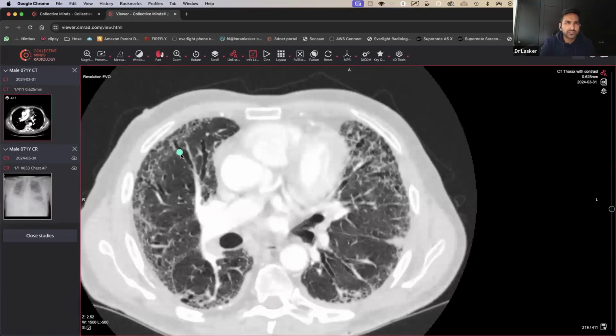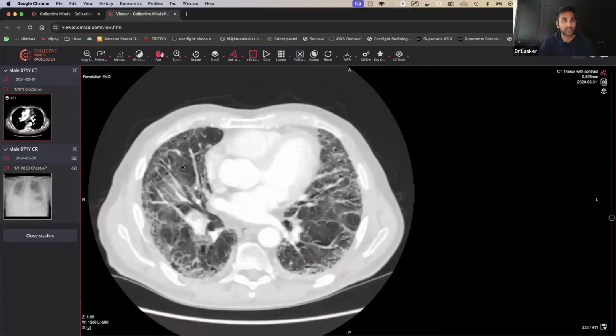But this one looks like it's a bit irregular, right? So I could pretty much draw it like this if you're going to be a bit exaggerated about it, and that's because it's traction. What's happening is that the airways are being pulled apart. They're getting wider because there's been loss of lung volume from everywhere else. So things are pulled away from one another, and the lungs look like they're shrinking, in truth.